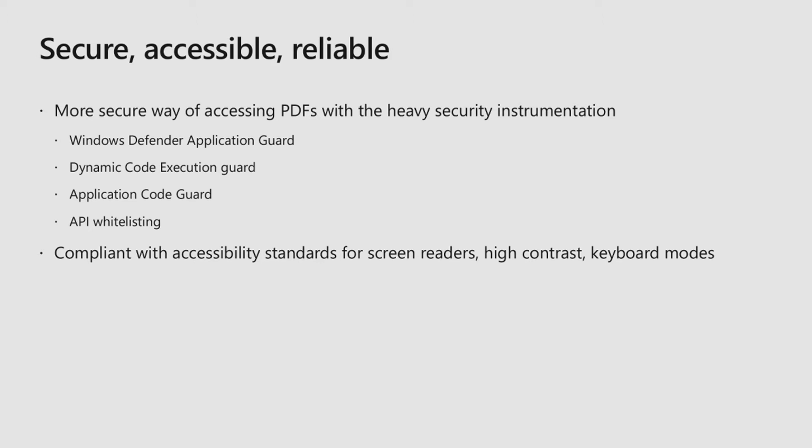Even a couple of days ago, we showed in another session a demo of Windows Defender Application Guard. Now it can detect even local files. If it's from an untrusted source, it can open in a containerized Windows Defender environment. That keeps your system and even your browser secure from malicious attacks. So this is a more secure way of accessing PDFs. For accessibility, we are compliant with accessibility standards for screen readers, high contrast, and various keyboard modes. Microsoft Edge is the most accessible browser on the planet today, and we hold the same bar for the PDF experience as well.